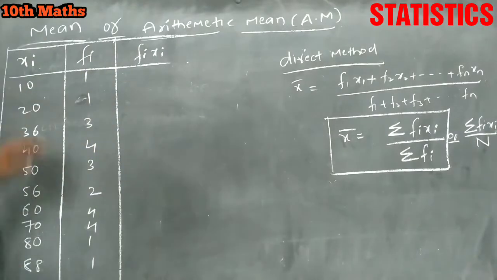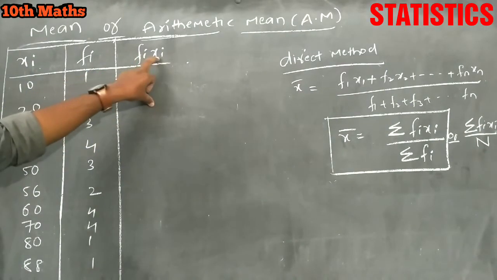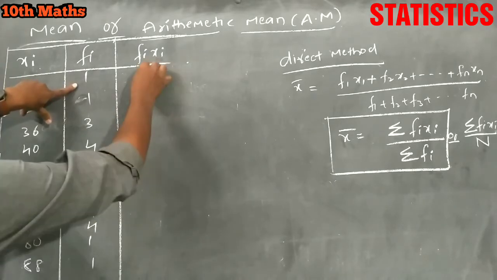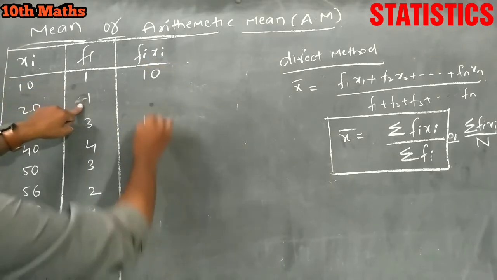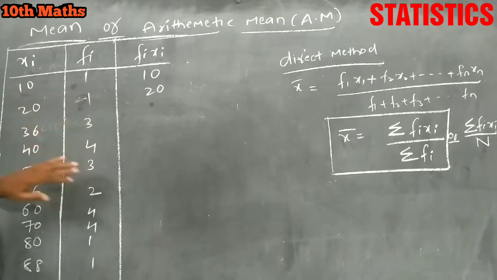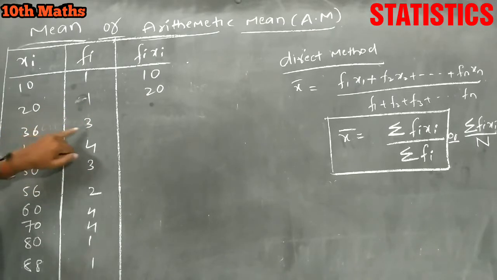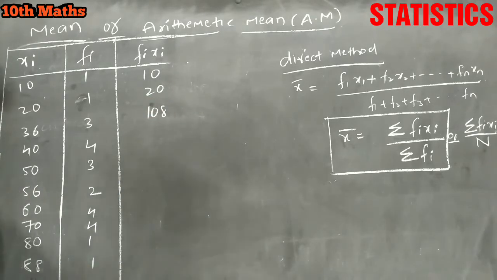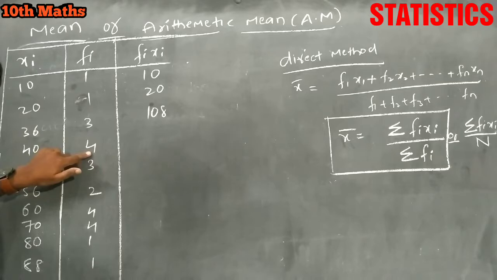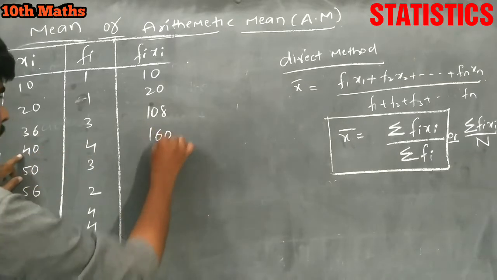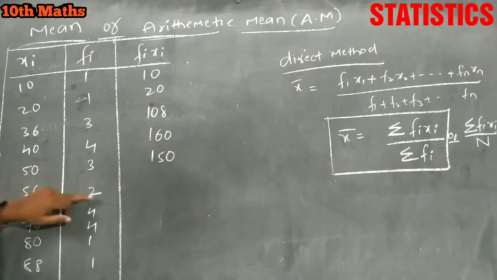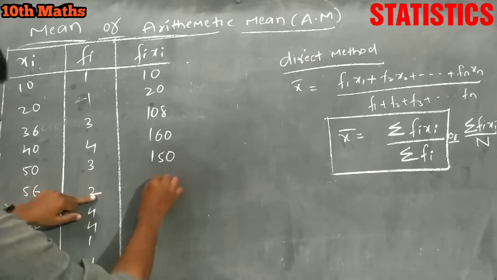So we have to do fi into xi. 10 into 1, 10. 20 into 1, 20. Now 36 into 3. It means 30, 30, 30, 90 plus 18, 108. Is it 108? Yes, it is 108. Next 40 into 4 is nothing but 160. Next 50 into 3, 150. 56 into 2, 112.